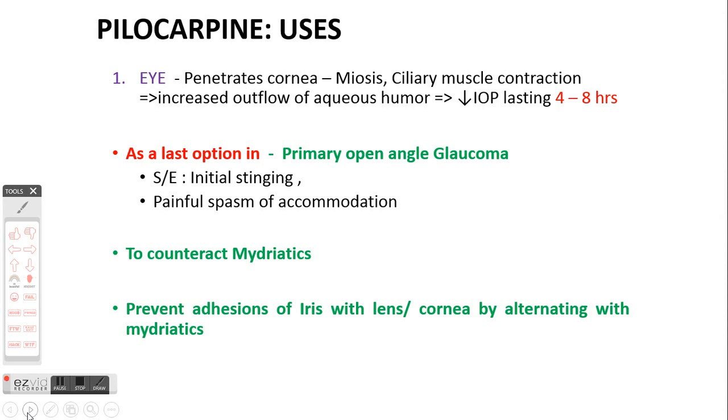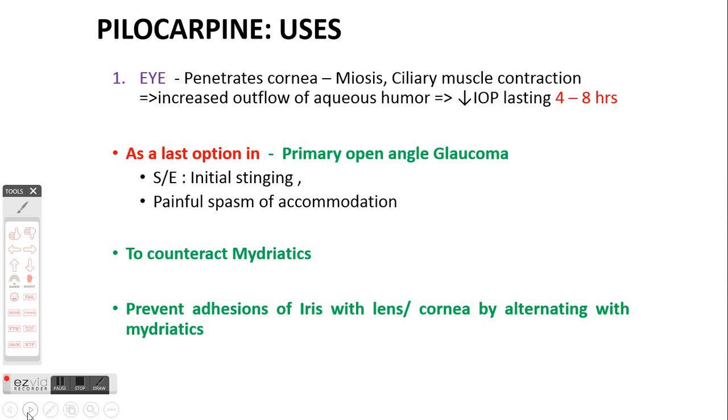In angle closure glaucoma, this contraction of sphincter pupillae ultimately widens the iridocorneal angle. This mechanism is responsible to reduce the intraocular pressure and ultimately removes the pupillary block and widens the iridocorneal angle.